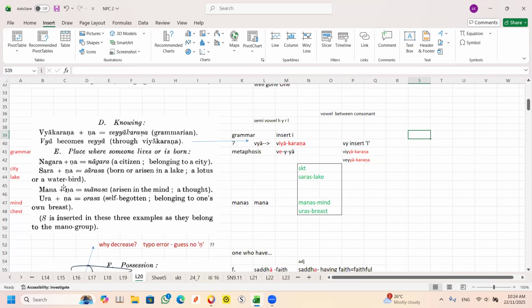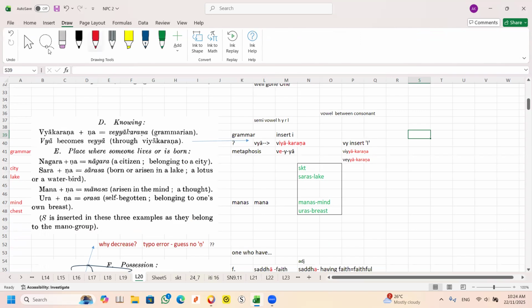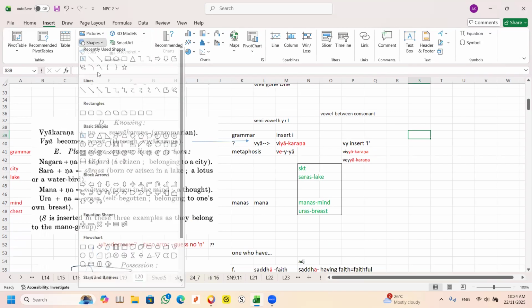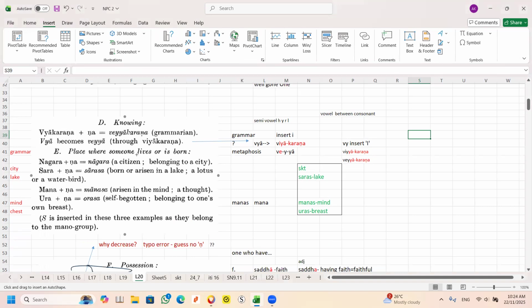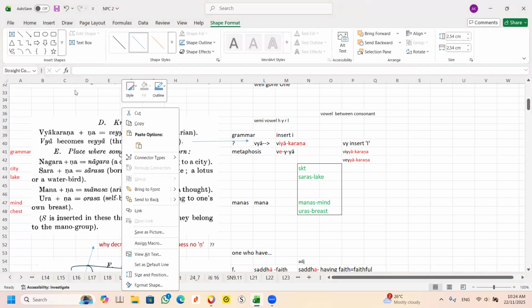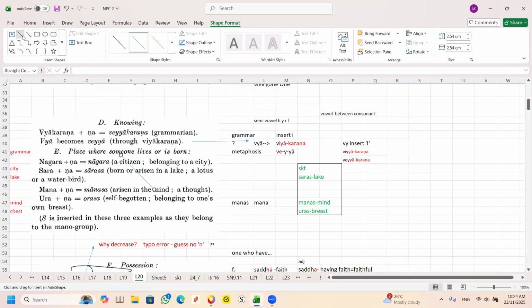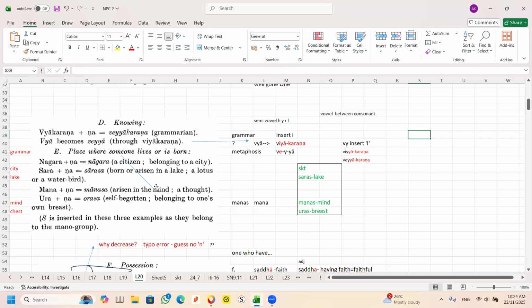Okay, the next line is number E. The E, that means you have to take note about this. Place where somebody lives. So that means the key point of this secondary derivative is where somebody lives, where someone lives or someone is born.